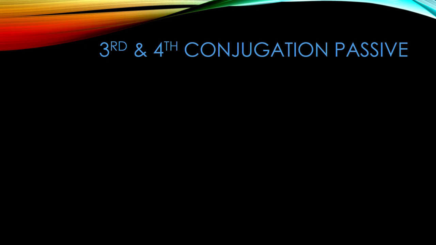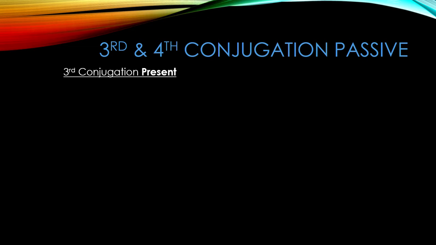The process of forming third and fourth conjugation verbs in the passive is very similar to that of the first and second conjugation. Substitute the passive endings for the active endings. The only exceptions to this rule are the second person singular present tense in the third conjugation and the passive infinitive in the third conjugation.